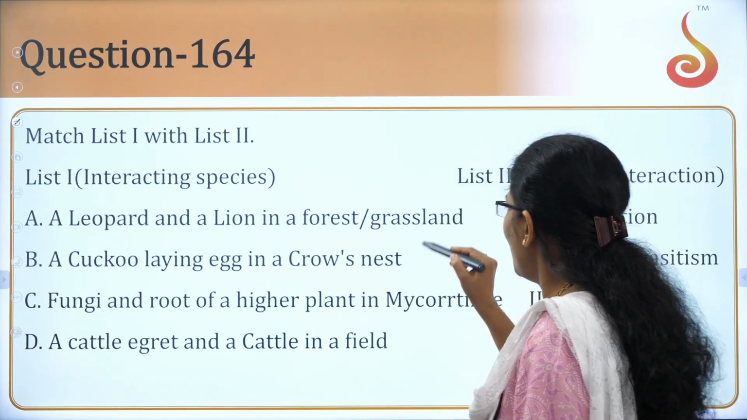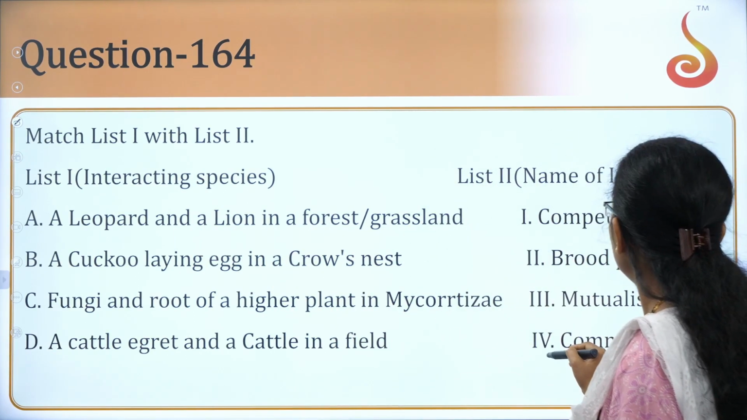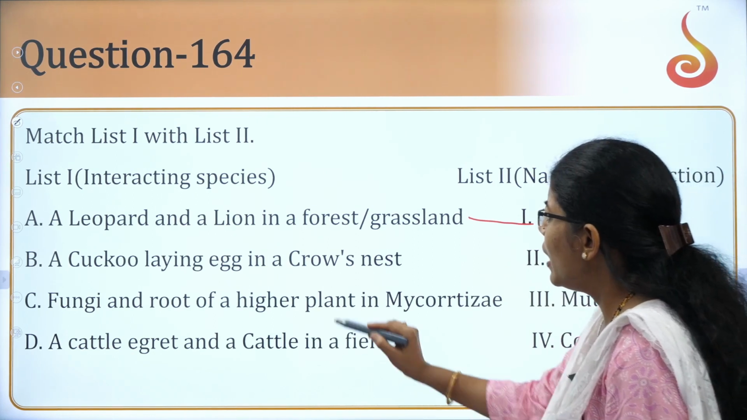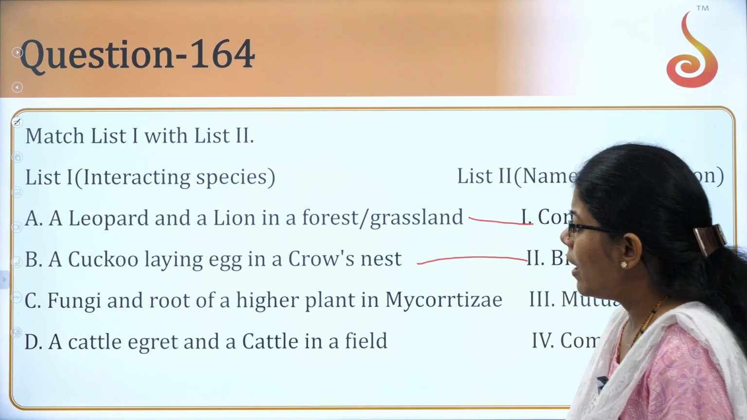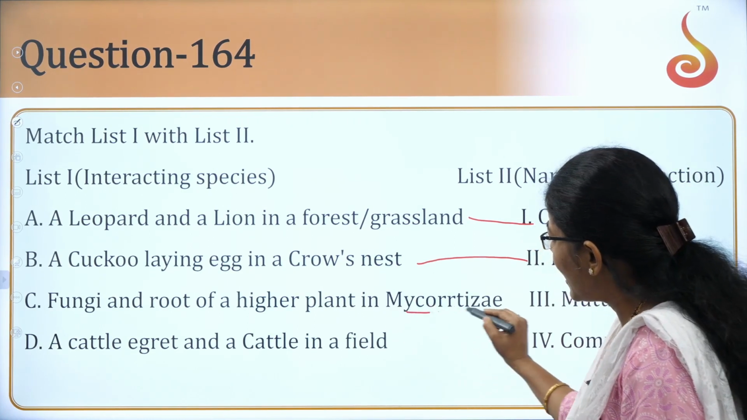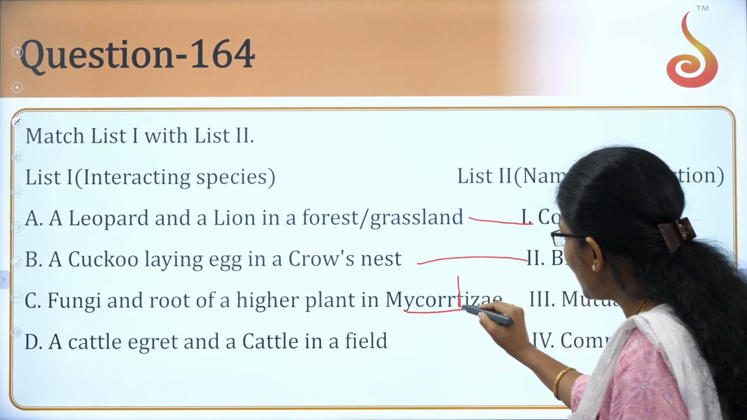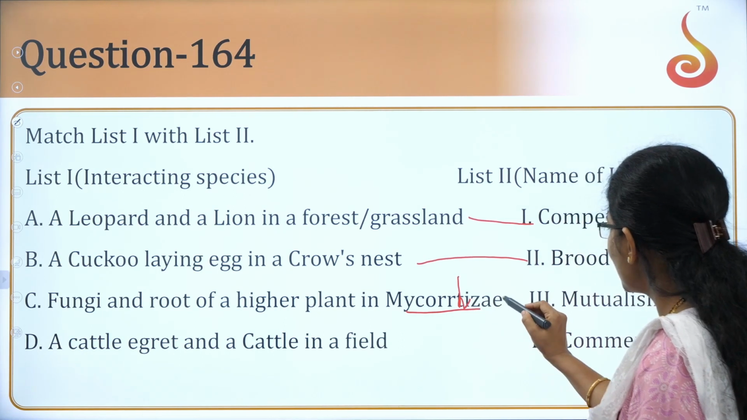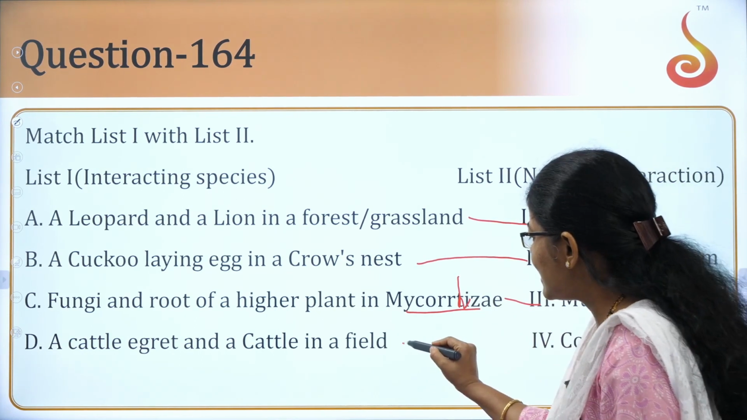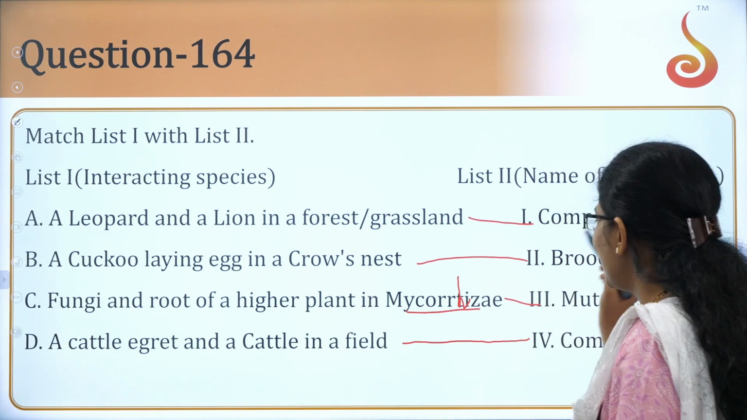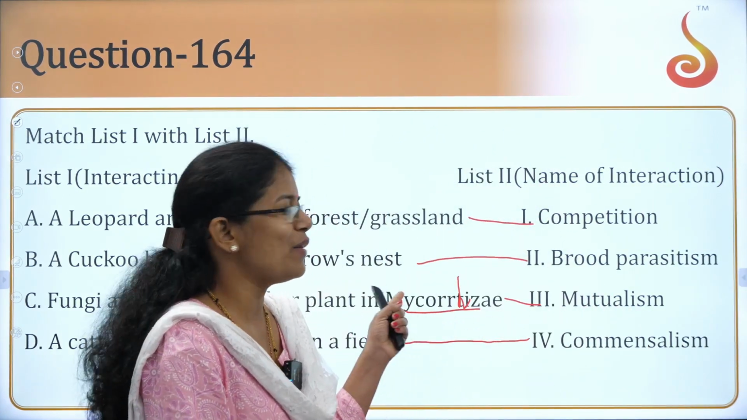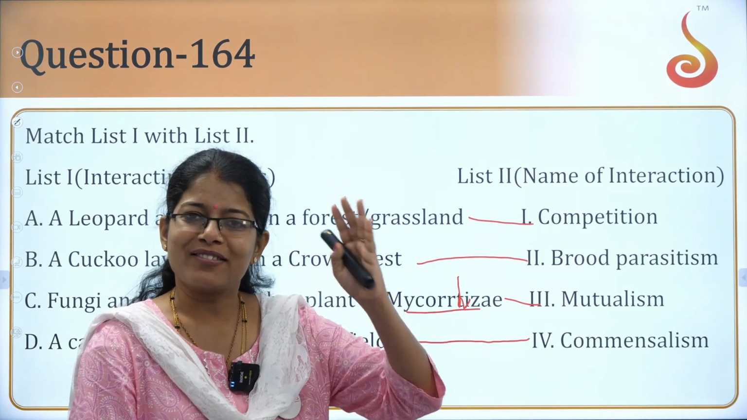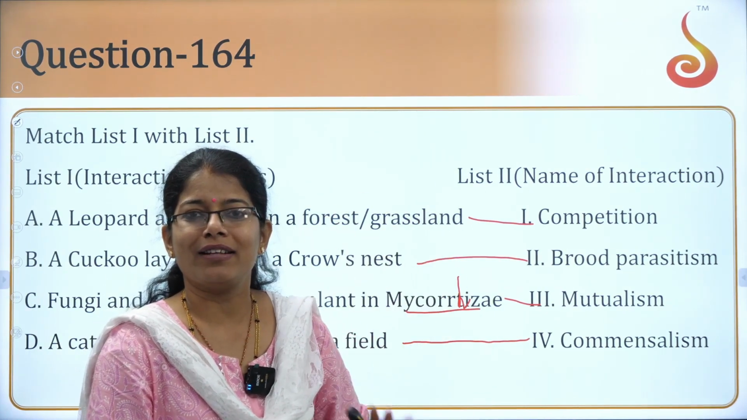Leopard and a lion in a forest. What could be the possible interaction? Yes, competition. Cuckoo laying eggs, that is very famous, brood parasitism. Fungi and root of higher plant, mycorrhiza, mutualism. It should actually be H, by mistake. Cattle egret and cattle in the field, commensalism. Very simple question. Notice, students, look at the way they have put this question. Strictly as per that they have given the options here.